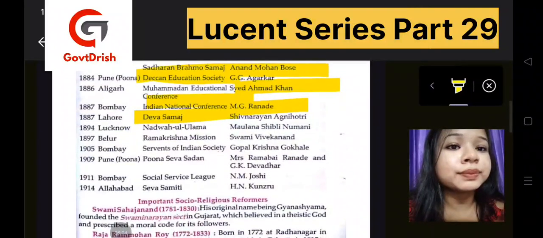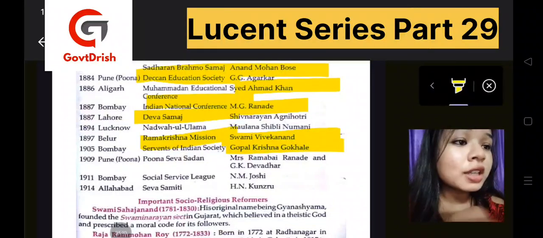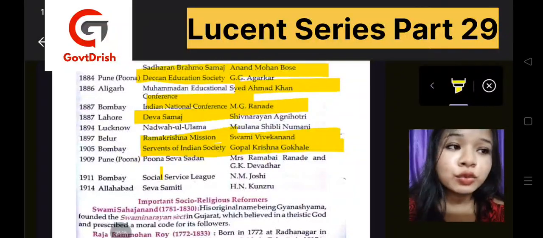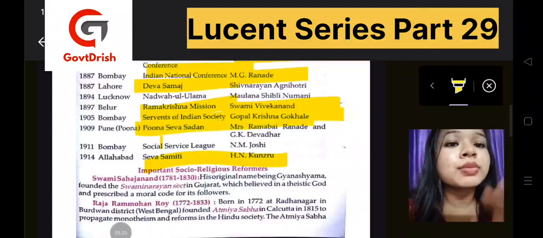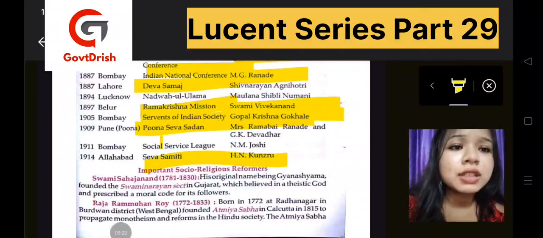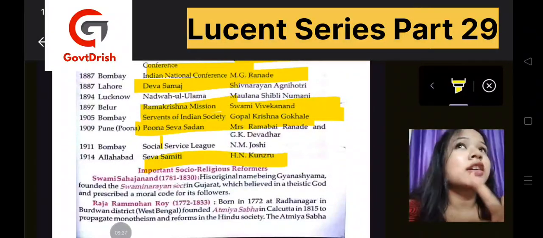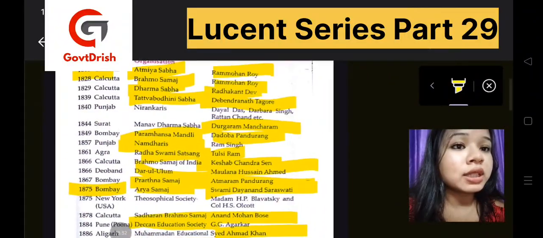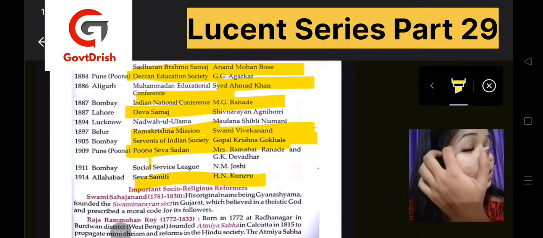We have Gopal Krishna Gokhale and Swami Vivekananda, very important. Both the organizations: Ramakrishna Mission is still prevalent in society. We can still find Servants of India Society. Gopal Krishna Gokhale is also one of the prominent leaders. Then Seva Samiti, and Pune Seva Sadan and Social Service League. Okay, so these are also important, but some names which I have highlighted, like Ram Mohan Roy, Gopal Krishna Gokhale, Swami Dayanand Saraswati, then we have Rabindranath Tagore, Tulsi Ram. These are important. Sayyid Ahmad Khan.